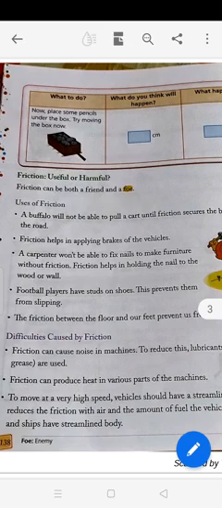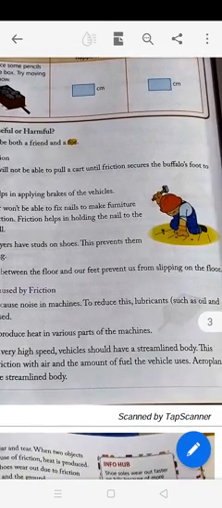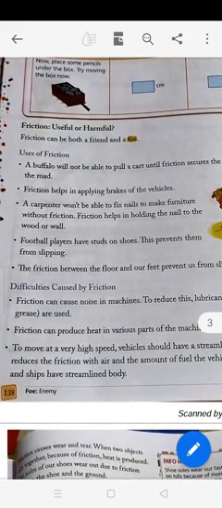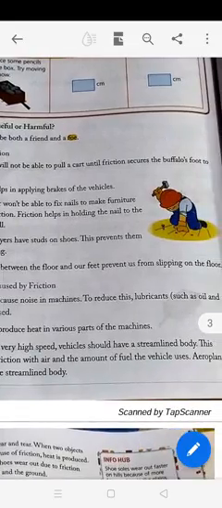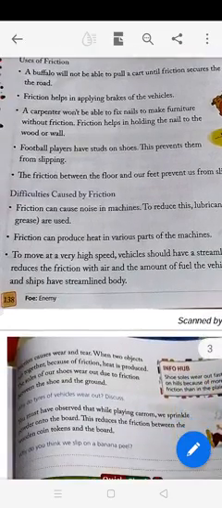Now see, a buffalo will not be able to pull a cart until friction secures the buffalo's foot to the road. Until there is a contact force between the road and the buffalo, and until there is friction, the buffalo will not be able to move the cart if the surface is very smooth. Friction helps in applying brakes of the vehicles.